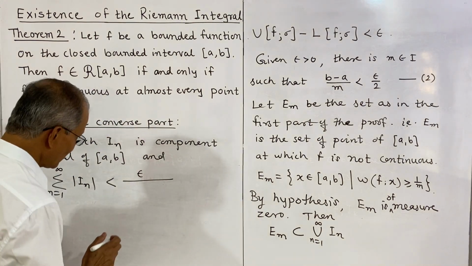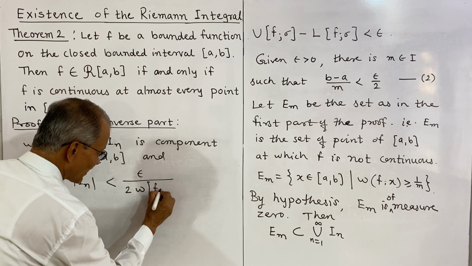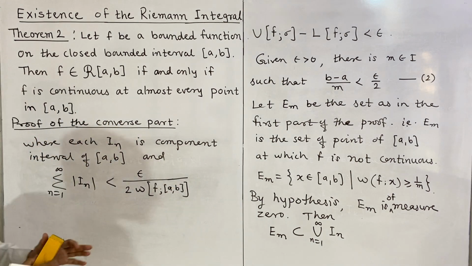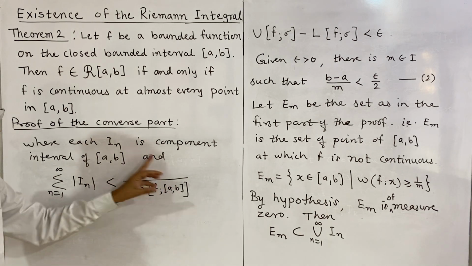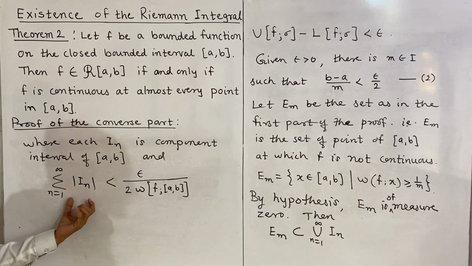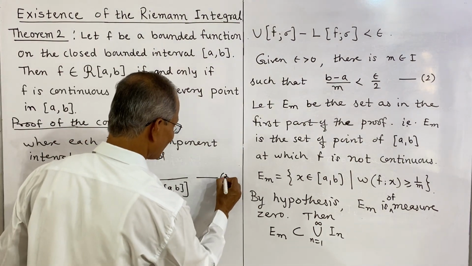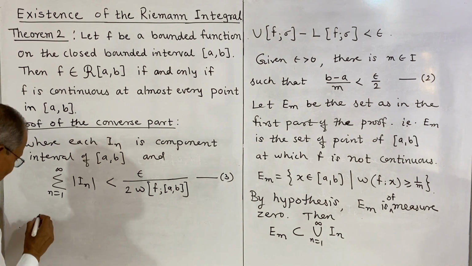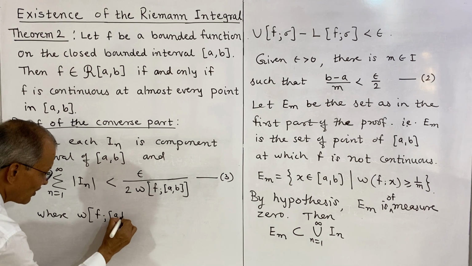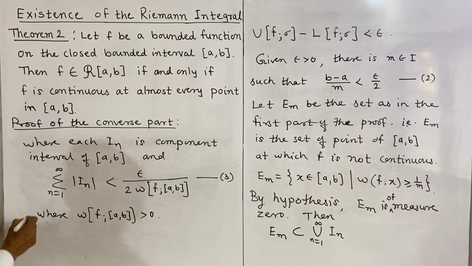And we are taking here purposefully epsilon divided by twice the oscillation of f on the whole interval AB. So this is a positive number, and therefore this is a small quantity, and the sum of lengths of these intervals is to be selected such that it is less than this quantity, and we shall assume this as 3 because we are using these further. Here it is assumed that this omega, or oscillation of f on the closed bounded interval AB, is greater than 0, a positive quantity, that we shall assume.